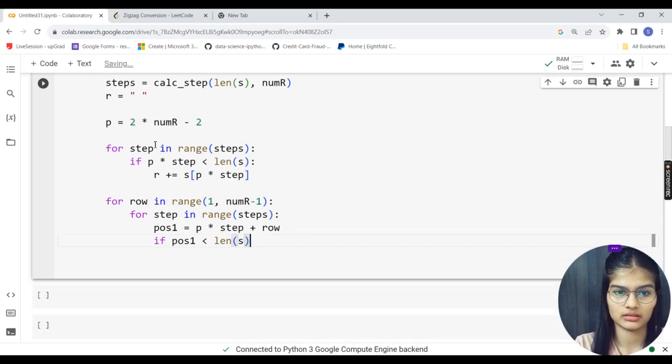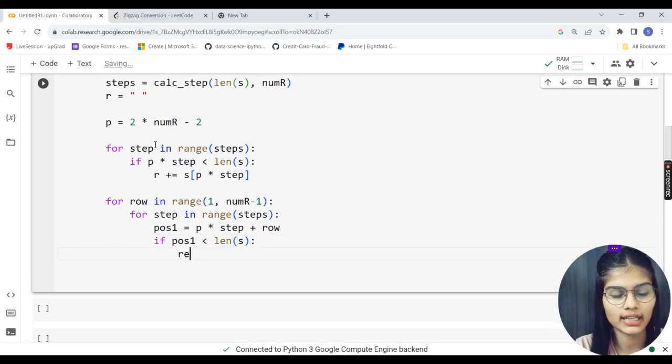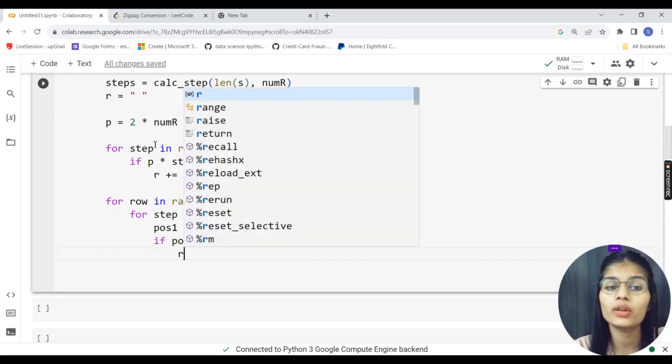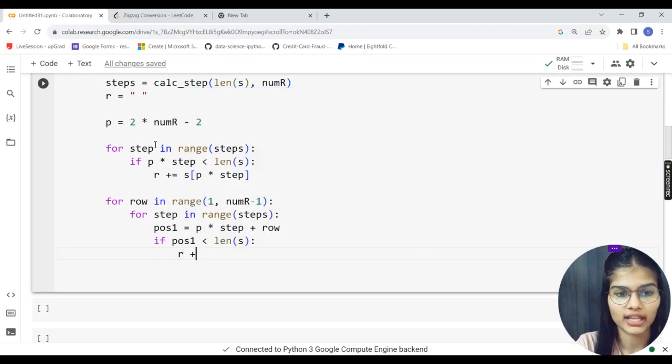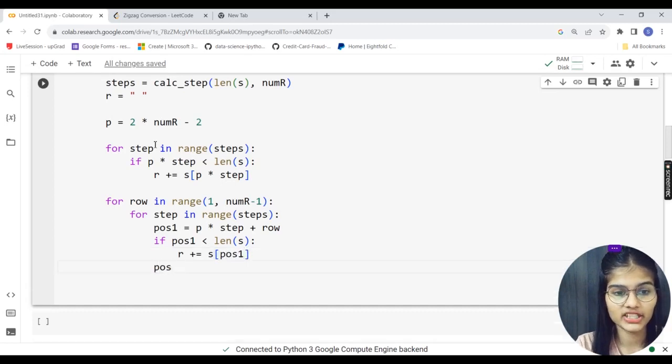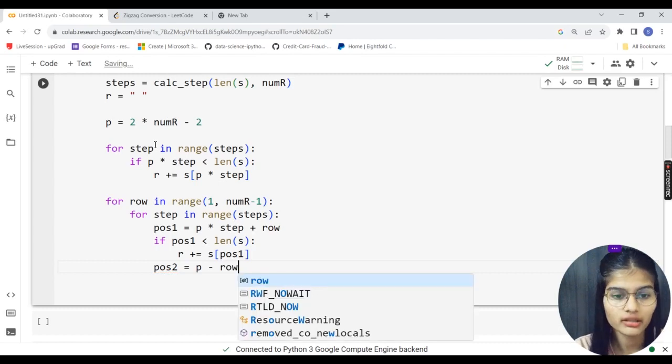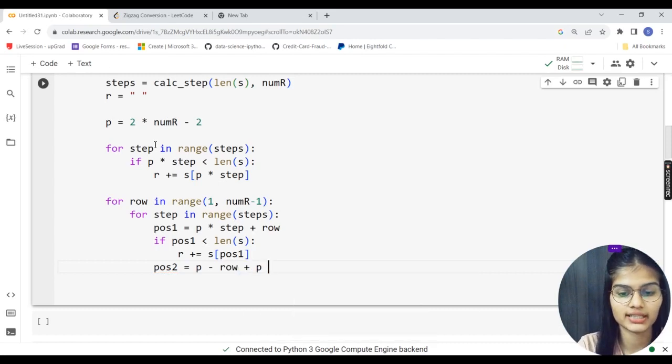in that case, we go down, and now comes the work for my r variable, which we had kept empty before. So r plus equal to s at pos1. For my next position I'll make a variable pos2, and here the value will be like p, p subtracted by row. That row is my iteration variable from the for loop. So p minus row, where p will be p multiplied by step.